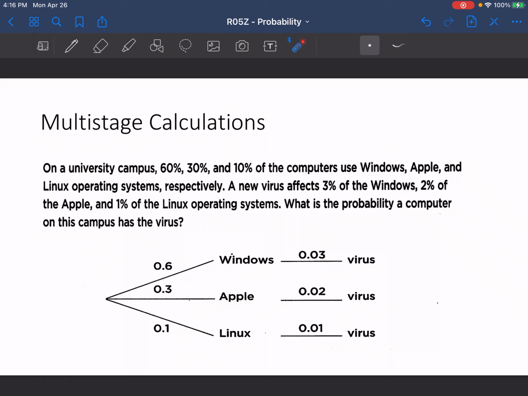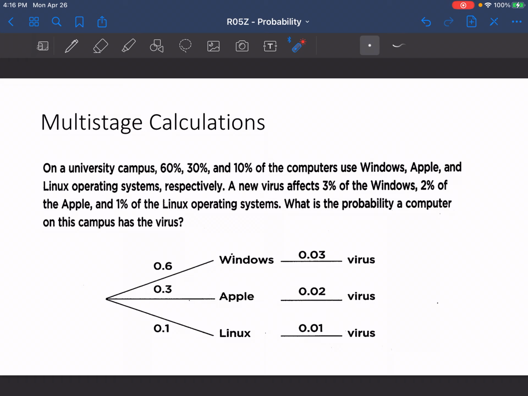Let's look at another example right here. On a university campus, 60%, 30%, and 10% of the computers use Windows, Apple, and Linux operating systems, respectively. A new virus affects 3% of the Windows, 2% of the Apple, and 1% of the Linux operating systems. What is the probability a computer on this campus has a virus?